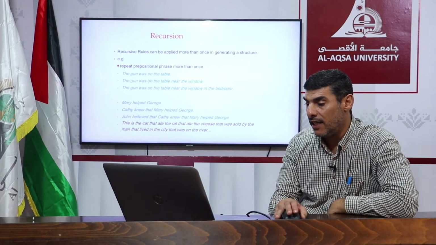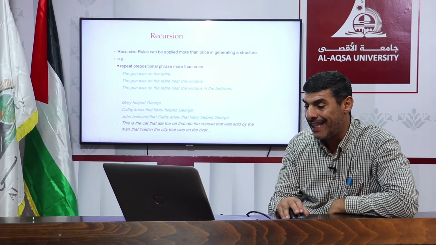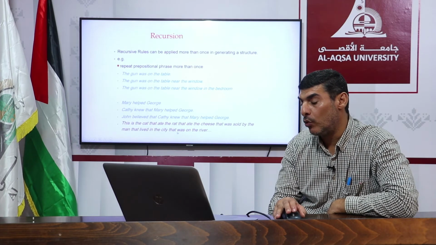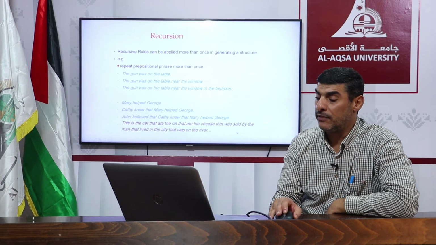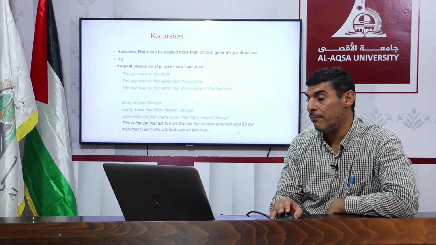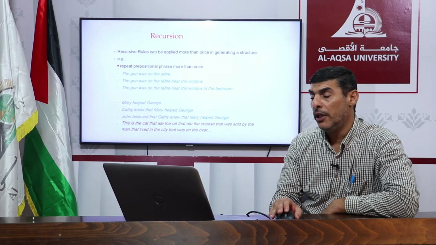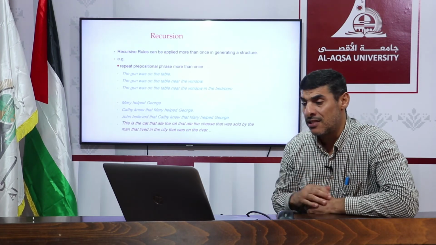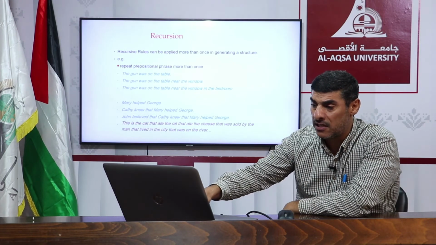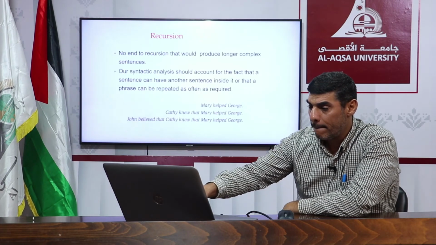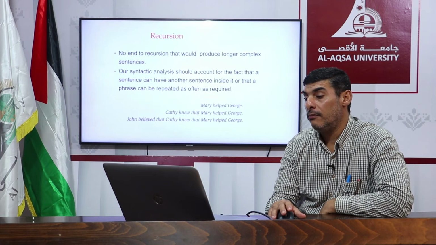That is the cat. That is the cat that ate the cheese that was sold by the man who lived in the city that was on the river that is in the north of London, that is the capital of the United Kingdom, which is a European country, which is in the continent of Europe and so on. So you can extend the sentence as much as grammar allows you to do. We call this recursion or recursive rules. No end to recursion that would produce longer complex sentences.